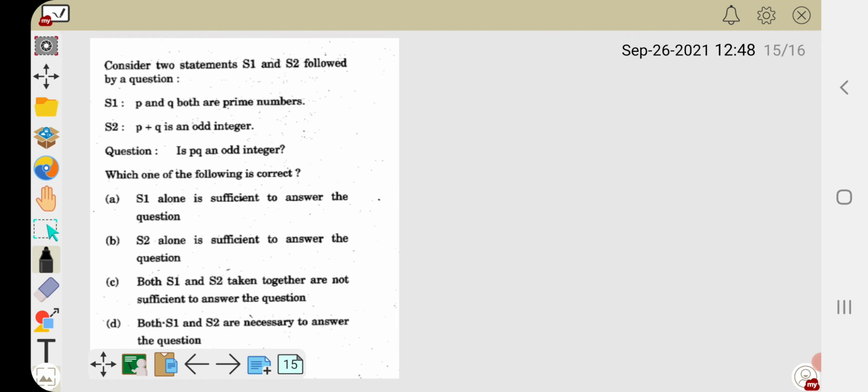Next question: consider two statements S1 and S2 followed by a question. S1 is P and Q both are prime numbers. S2 is P plus Q is an odd integer. Now for prime numbers we know that 2 is the only even prime number. 2, 3, 5, 7 and so on are some prime numbers. A prime number is a number which is divisible completely only by 1 and itself. So prime numbers cannot be factorized.